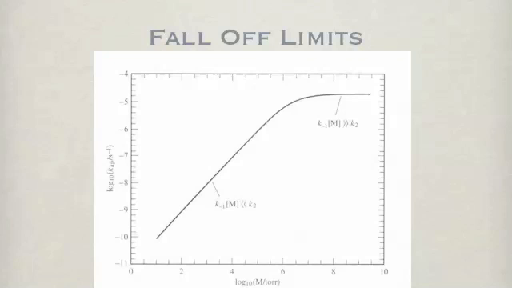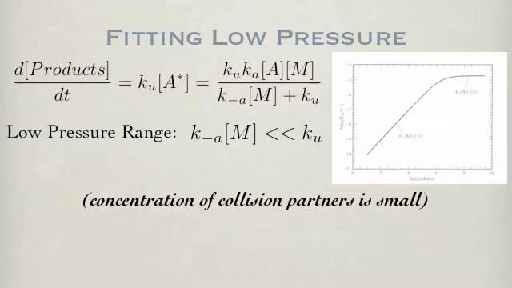The Lindemann model recognizes that some reaction rates have a pressure dependence, specifically the dependence shown on the graph. At high pressure, the rate goes asymptotically to a constant, K infinity. At low pressure, the rate is a constant slope, dependent on the reactant. The Lindemann model recognizes that some kinetic relationships cannot be represented by a single rate constant. The following is a derivation of some of the extra Lindemann coefficients.